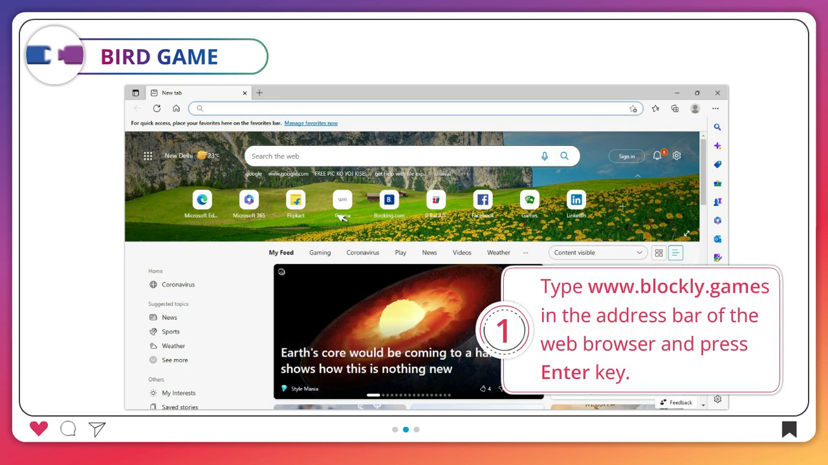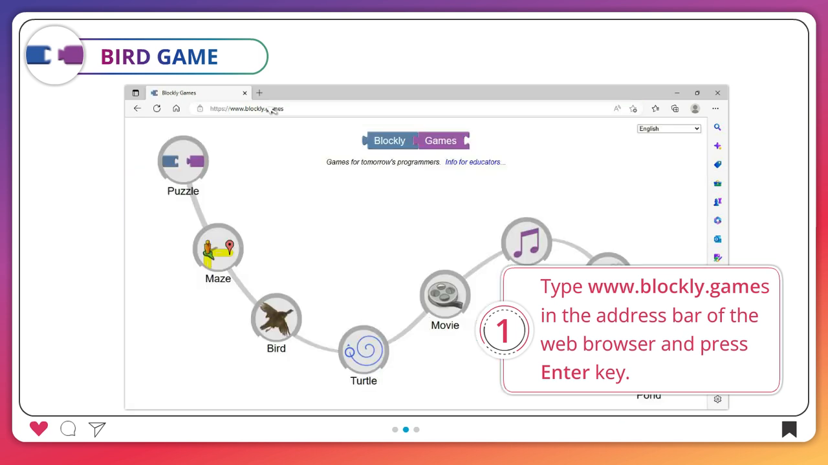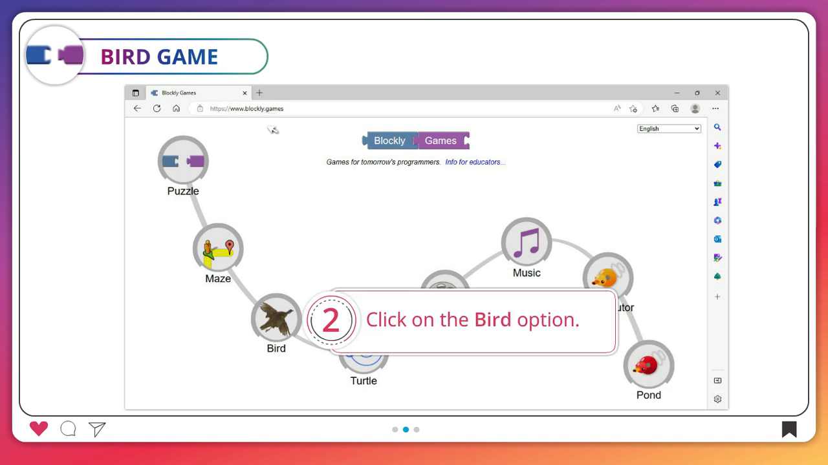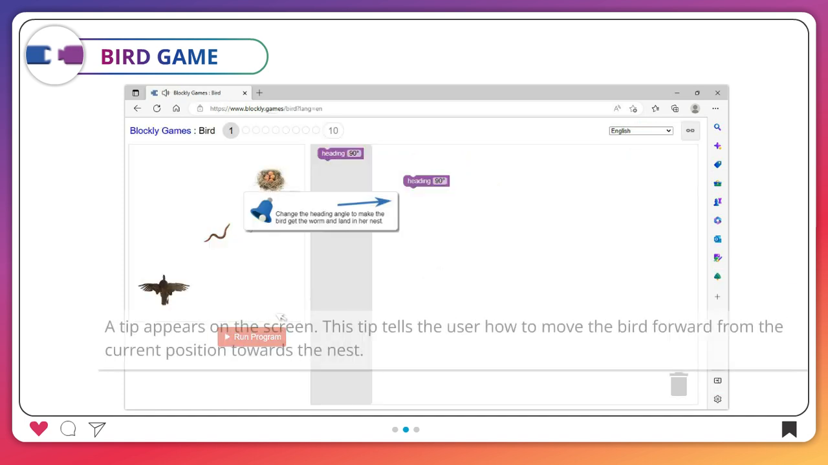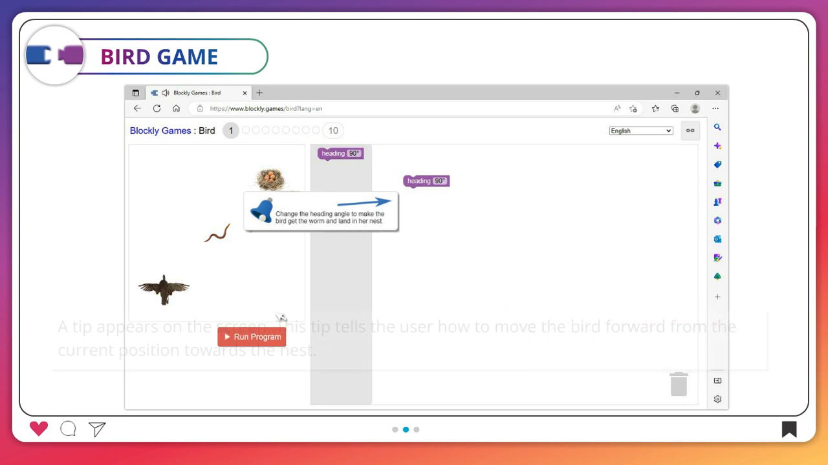1. Type www.blockly.games in the address bar of the web browser and press Enter key. 2. Click on the bird option. A tip appears on the screen. This tip tells the user how to move the bird forward from the current position towards the nest.